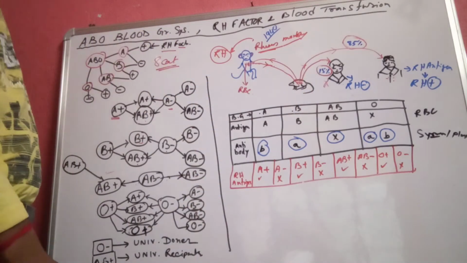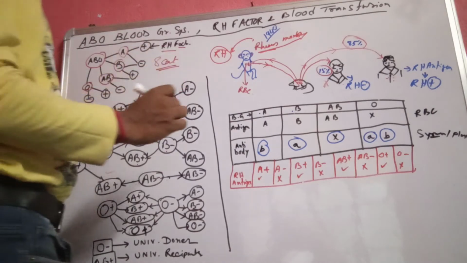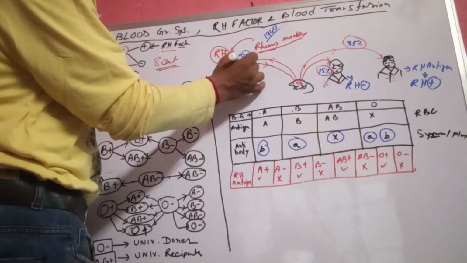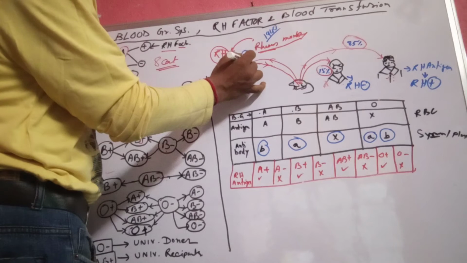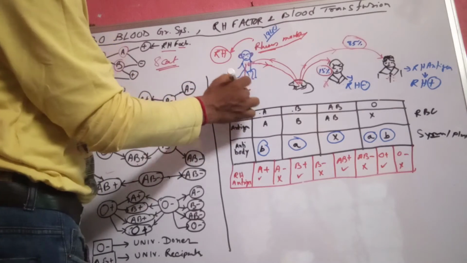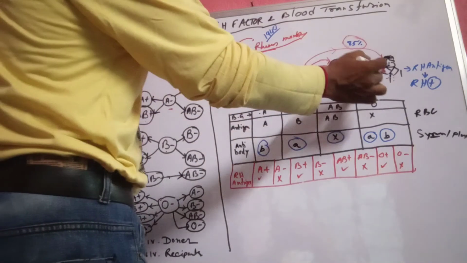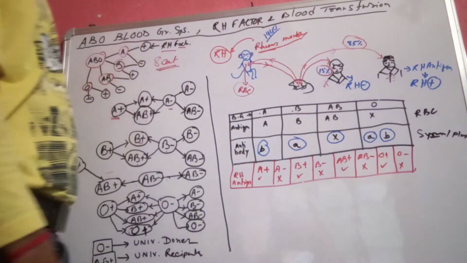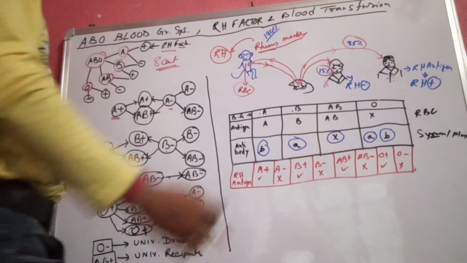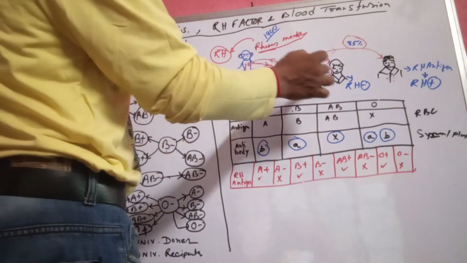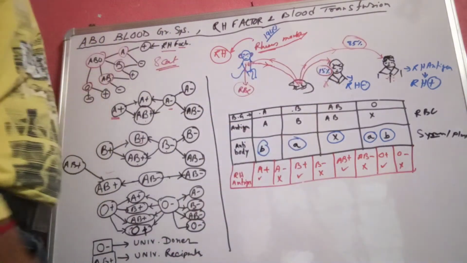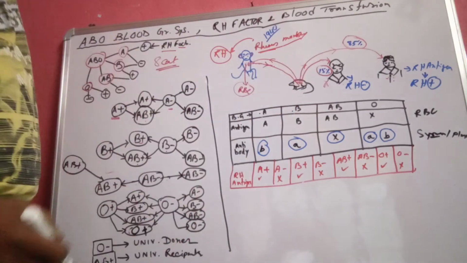So they came to the decision that the antigen present in the rhesus monkey's RBC should be present in the 85% of human beings, and should not be present in the rest, the 15% of the population.